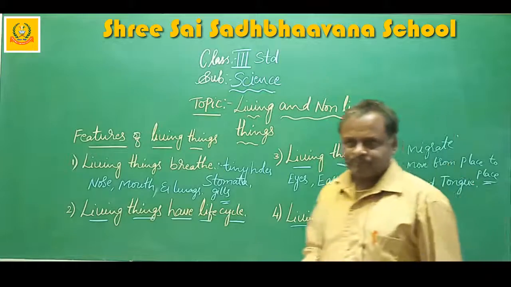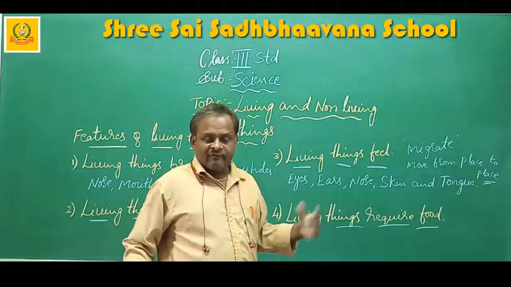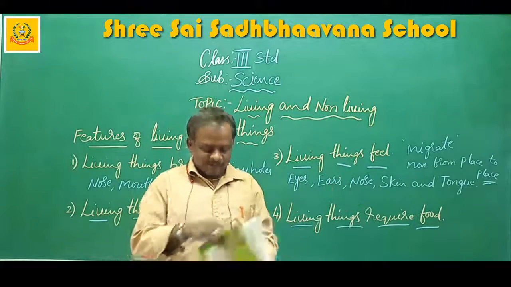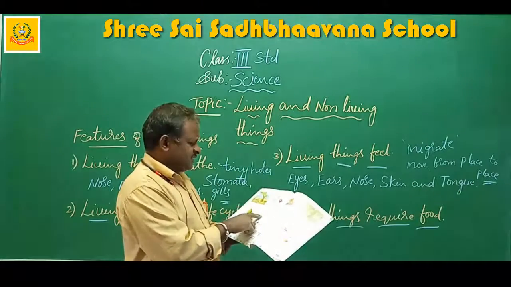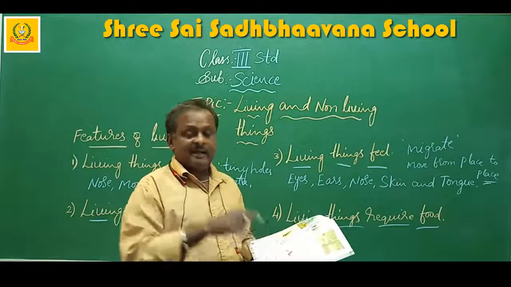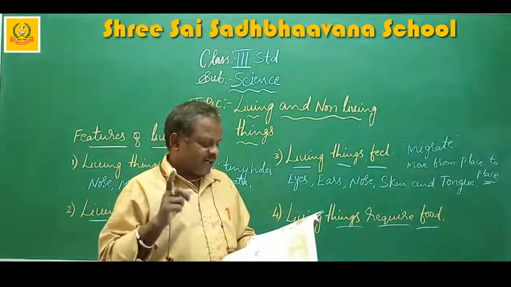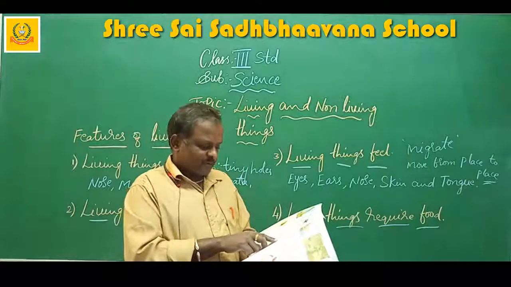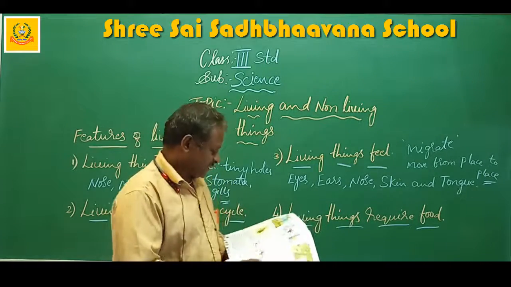So once again I will explain. All the living things require food for their growth. For what purpose? For their growth. So here, food is essential for all living things to survive and grow, to live and grow. Human beings and animals depend on plants. On what are we depending? On the plants only we are depending, and on other animals for food. Plants make their own food by using air, water and sunlight.